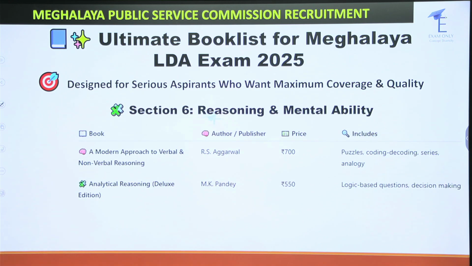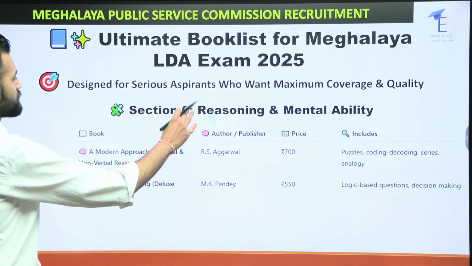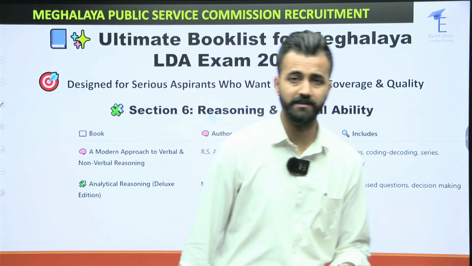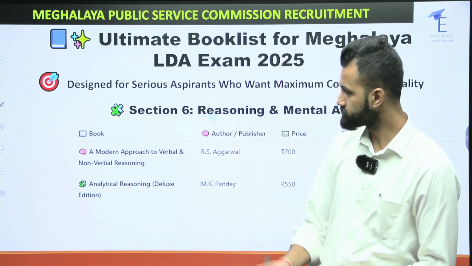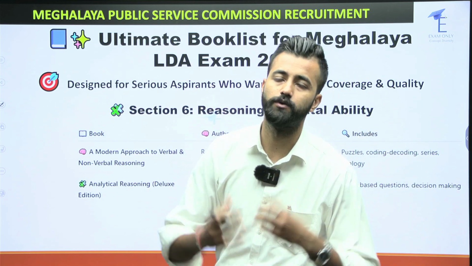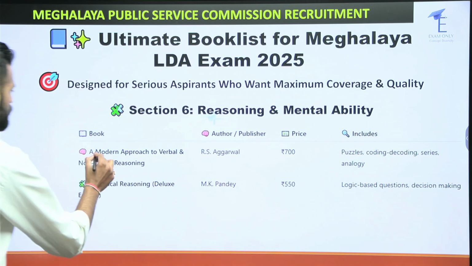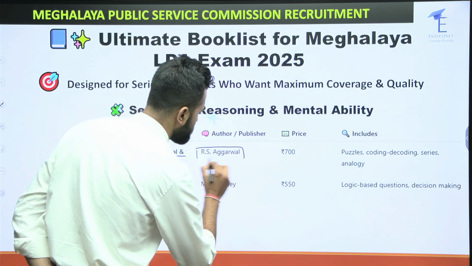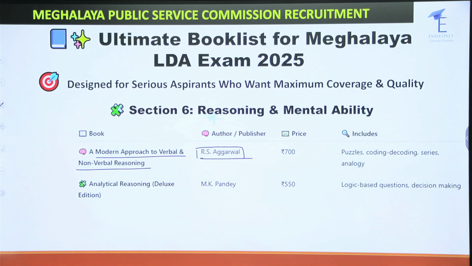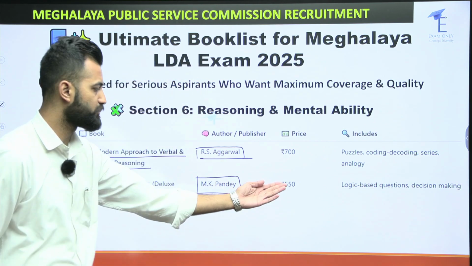Next part is your general intelligence or reasoning. Mainly this holds more weightage as compared to mathematics, because for this you don't have to learn too many concepts. Generally, this is your mental ability to understand the question and figure out the logic. For that, I would suggest you go for A Modern Approach to Verbal and Non-Verbal Reasoning by R.S. Agarwal. And if not this, then you can go for M.K. Pandey as well. This is also a good book and it's cheaper, so you can have a look at it.